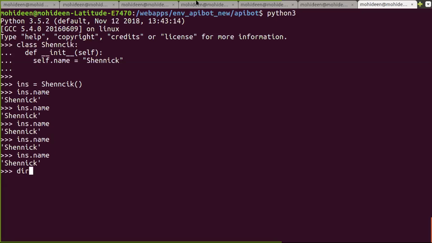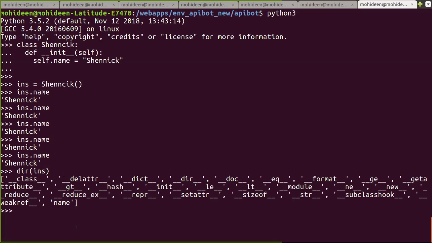It will be there till my instance exists. So name was there. Once I clear my instance, the complete instance, once the complete instance is deleted, it won't be there. So it will raise a name error.